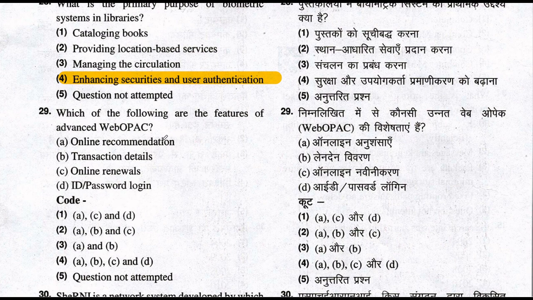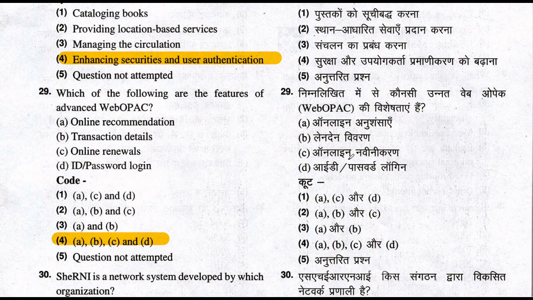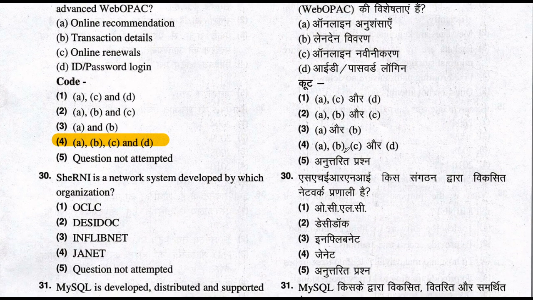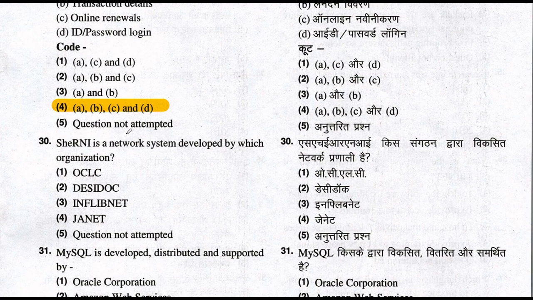So option number 4 is the right answer of this question. It includes all the features in advance of web opac. Let's move to question number 30. ShareMe is a network system developed by which organization? It is developed by INFLIBNET. So option number 3 is the right answer.